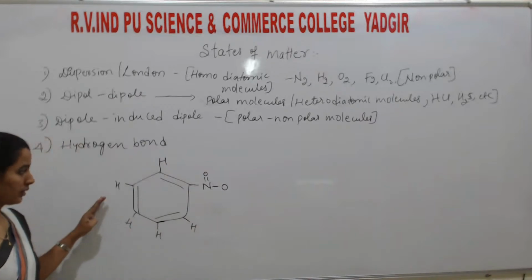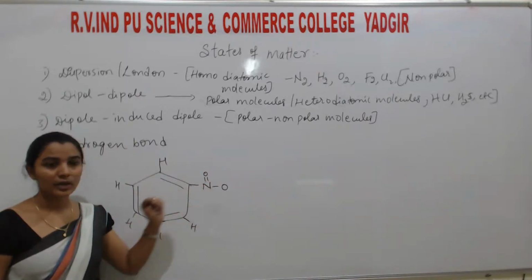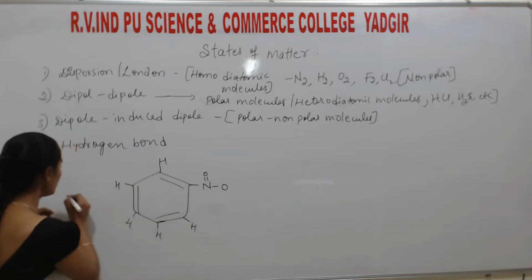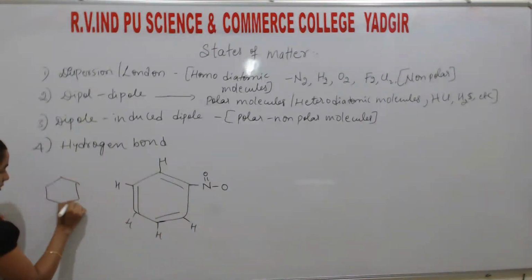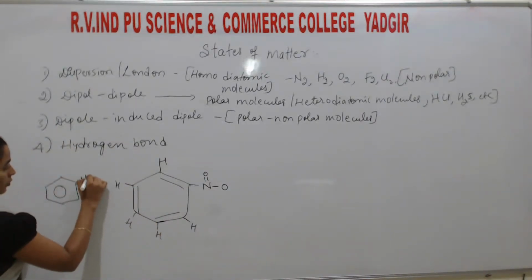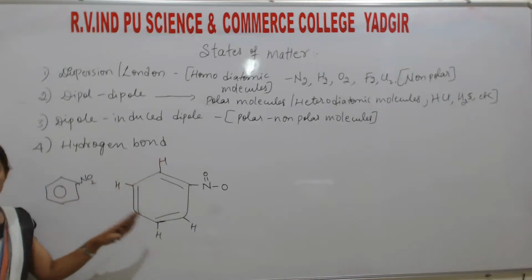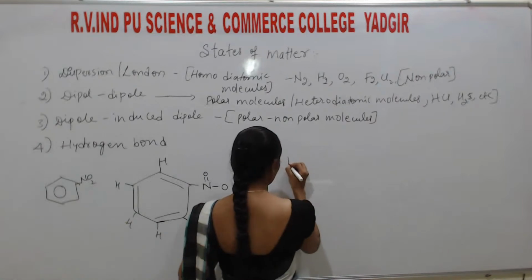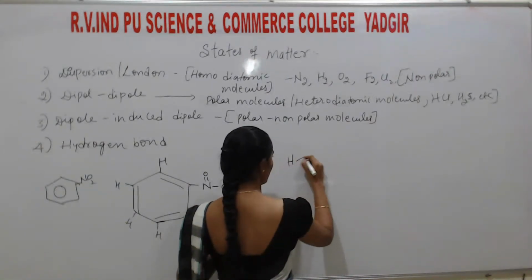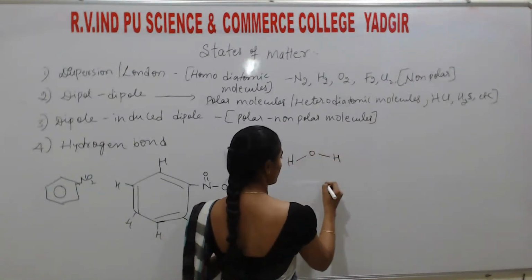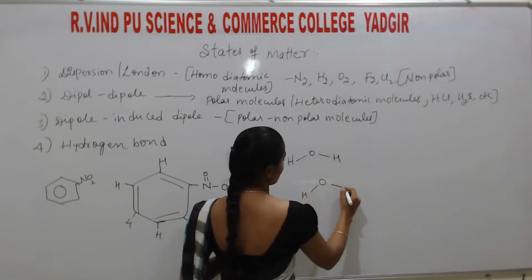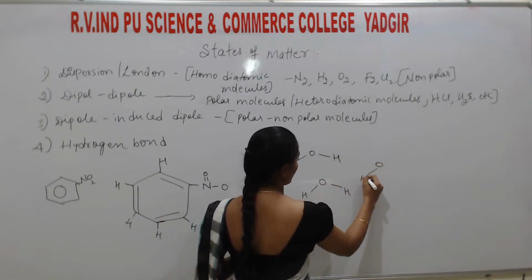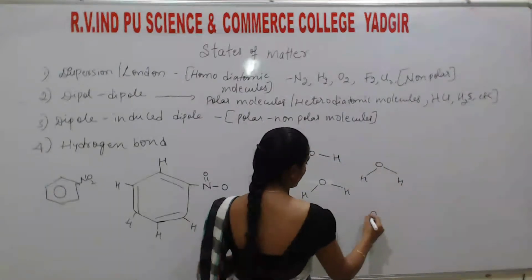Correct? So one hydrogen is replaced by an NO2 group. So this is the structure of this. I wrote this in the expanded form. Okay. This is one type, students. Another one I consider is H2O.